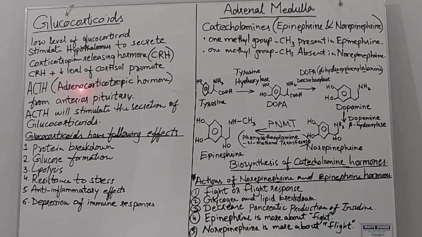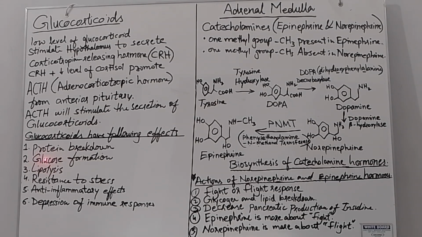ACTH is adrenocorticotropic hormone from the anterior pituitary. It means CRH and a low level of cortisol will promote the secretion of ACTH from the anterior pituitary. This ACTH will stimulate the secretion of glucocorticoids, and the adrenal cortex will secrete the glucocorticoids. Here are some effects of glucocorticoids.